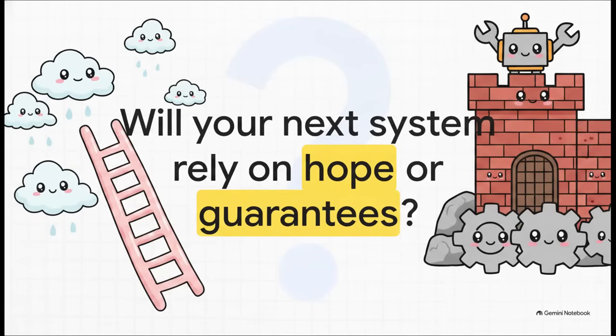Which leaves us with one final thing to think about. As AI agents move from being experimental chatbots to fully autonomous entities managing our apps, our websites, and our critical infrastructure, how will you build them? Will your next production AI system rely on the hope that your code won't crash? Or will you build it on the rock-solid foundation of compile time guarantees?